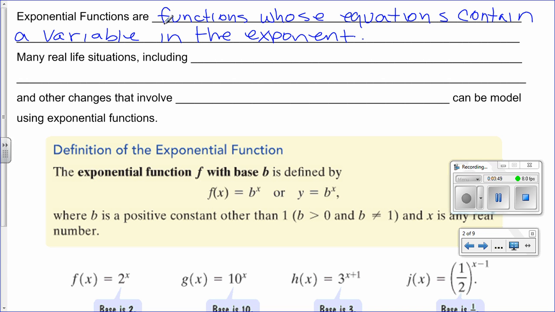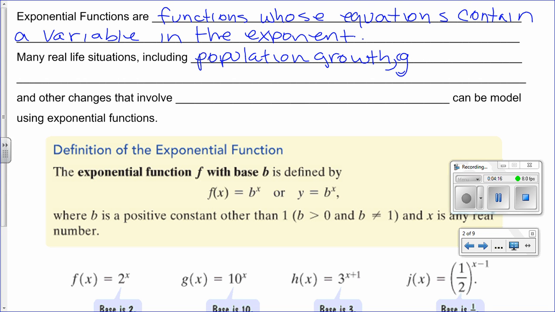Now, many real-life situations, including population growth, and of course decay. Remember, some countries' population is not growing, it's doing the opposite, it's decaying.